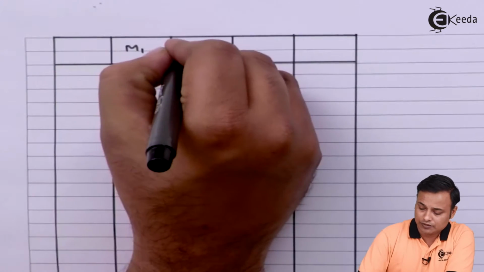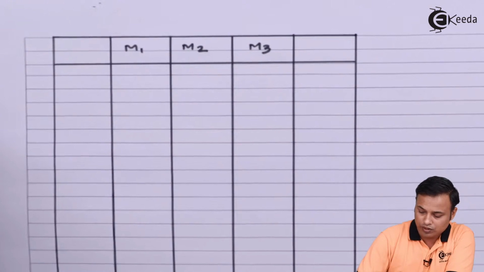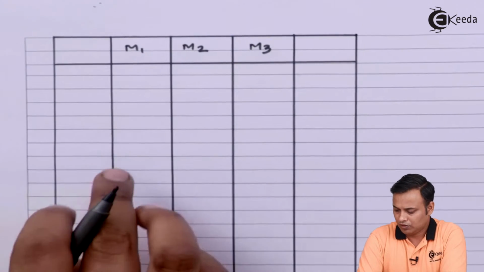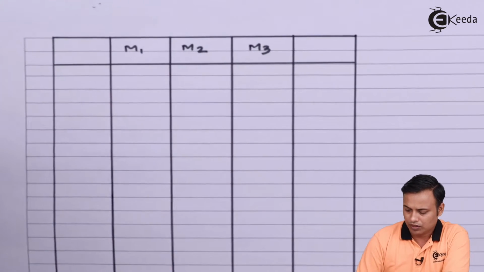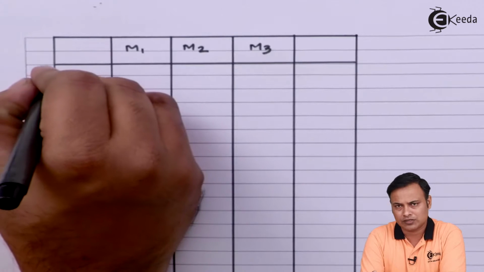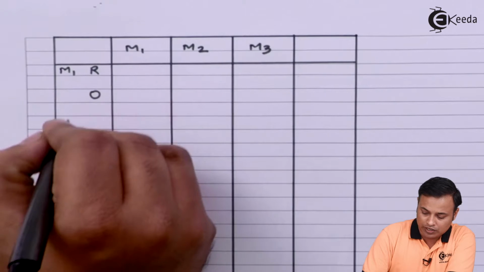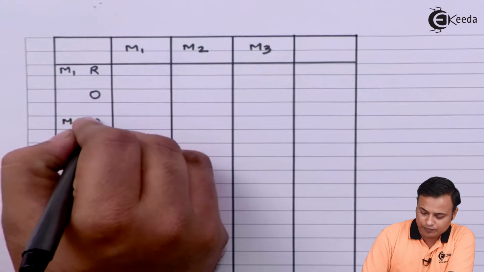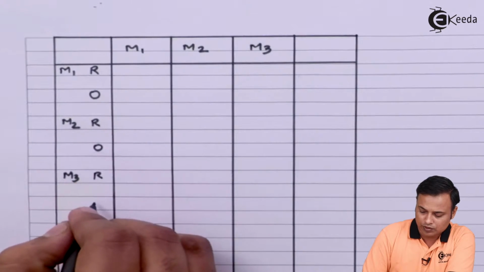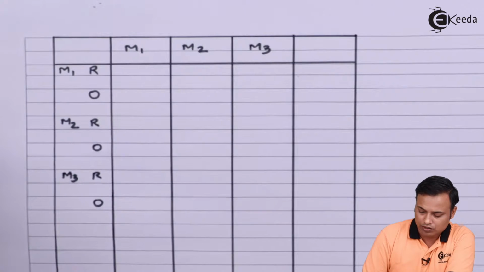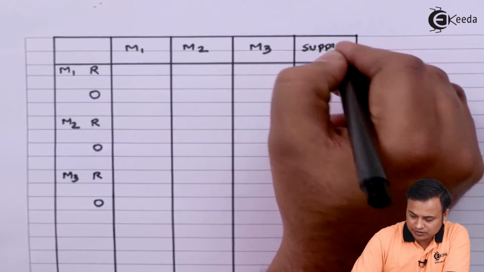Now there are 3 months: month 1, month 2 and month 3. I can write the demand here on the downside against the columns, and I can have a regular production as well as overtime production. So here I'll write month 1 regular and overtime, month 2 regular and overtime, month 3 regular and overtime. Regular capacity, or I can say supply,